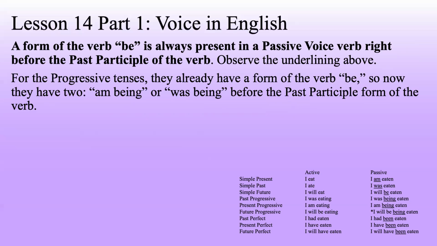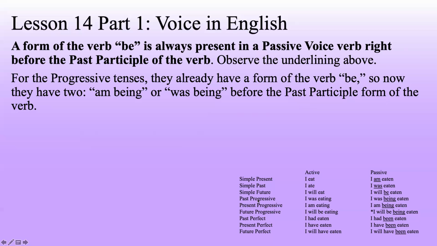Now, for the progressive tenses, they already have a form of the verb be. So now they have two forms of the verb be. You can see that here in the past progressive passive and the present progressive passive. I was being eaten and I am being eaten.